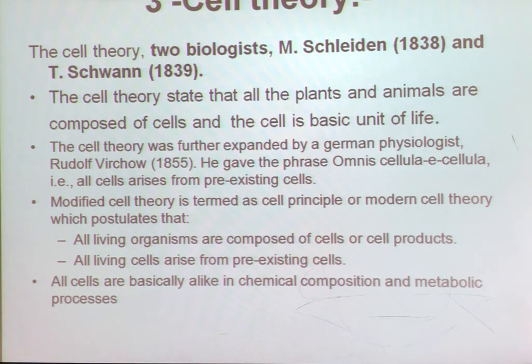Now we will see cell theory. Cell theory was proposed by two scientists, M. Schleiden and T. Schwann, in 1839. This cell theory states that plants and animals are composed of cells, and the cell is the basic unit of life.